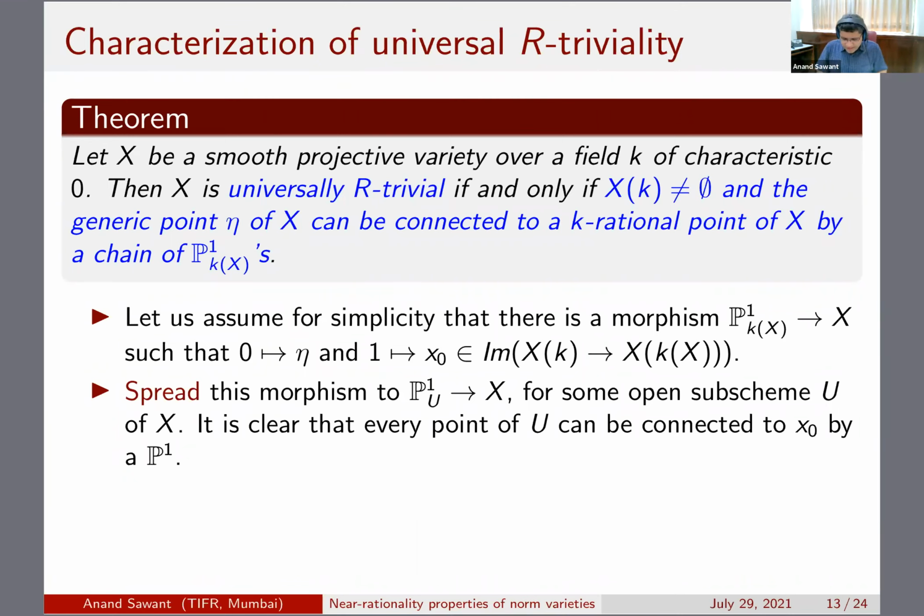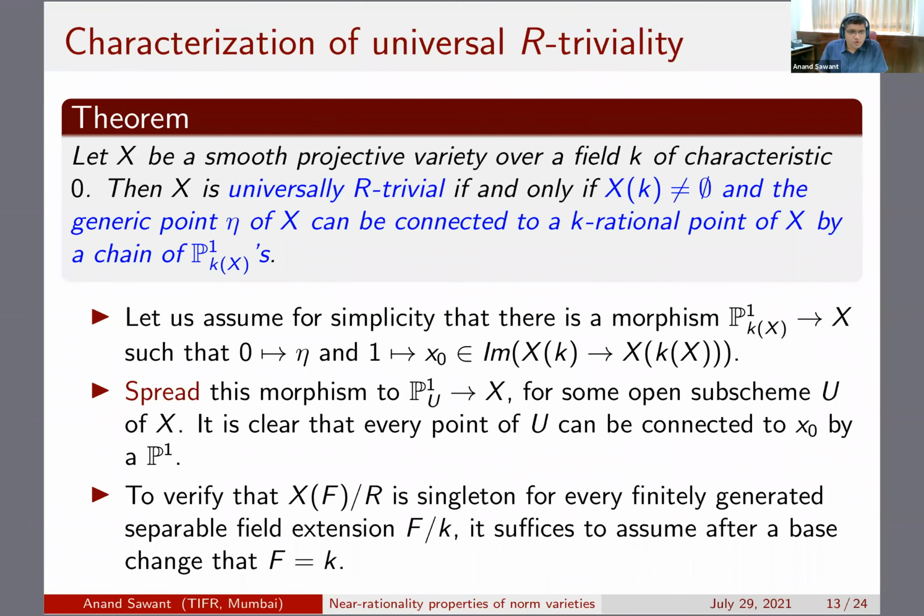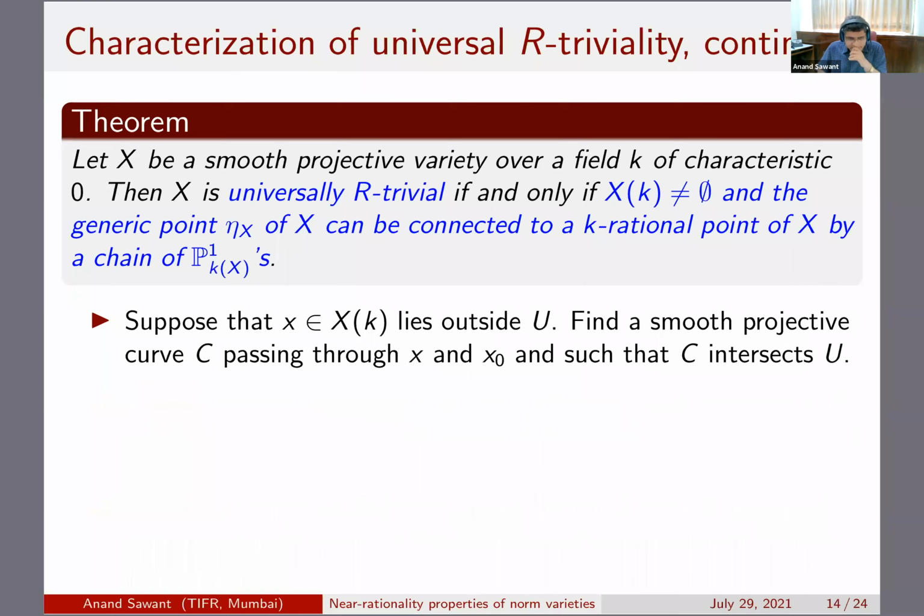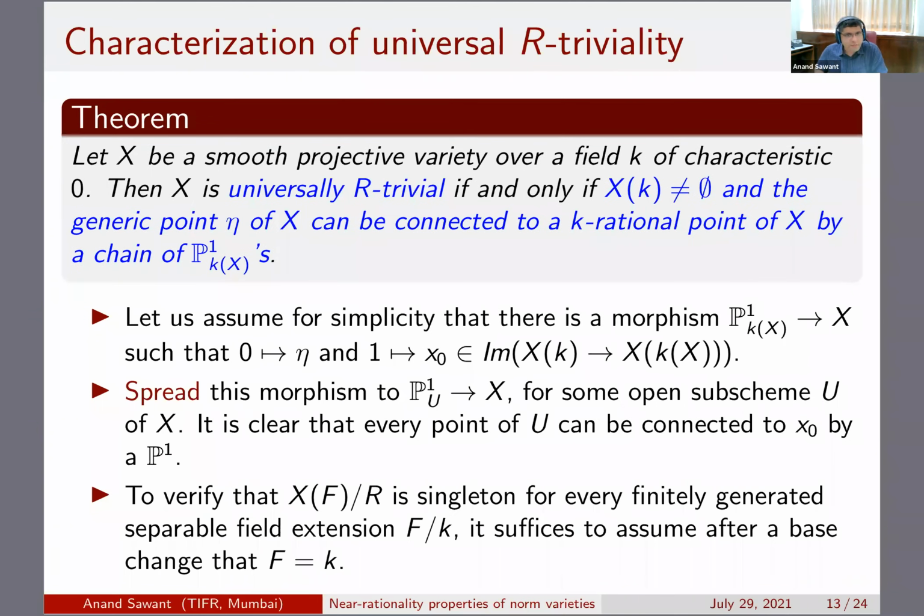So how do you handle points outside U? That's the only thing that is required. Anyway, a small simplification is that, of course, we are claiming universal R triviality. We have to show that xf modulo R is trivial for every separable field extension f, but you can always base change to that field, and you can just work with the k rational points. That's enough. So I'll keep the statement of the theorem. Now from the previous slide, we know that any point inside U can be connected to a k rational point.